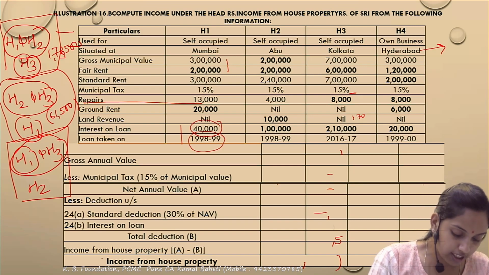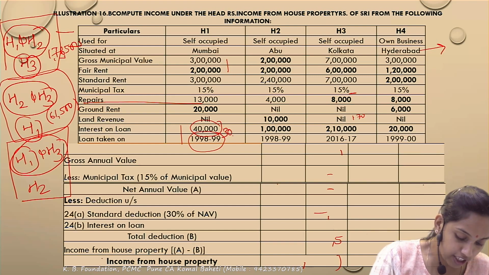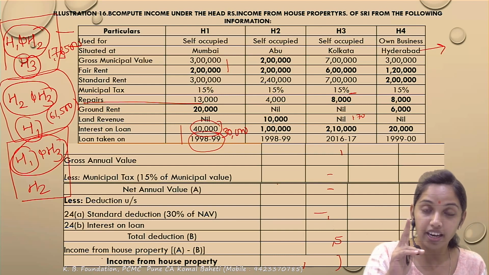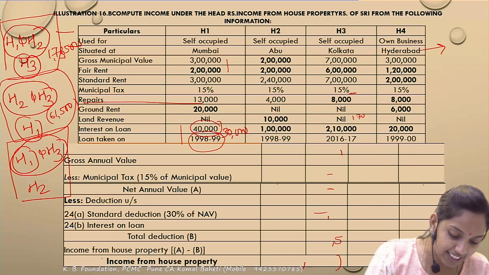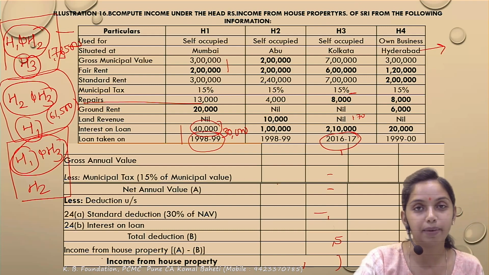Correct. But the loan is from before 1st April 1999. So the upper limit for this interest would be 30,000. So overall how much? But 2 lakh. It is equal. Why will you get 2 lakh? Because H3 is satisfying all the 3 conditions. Correct. The loan was taken after 1st April 1999.